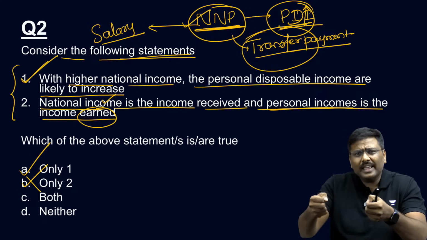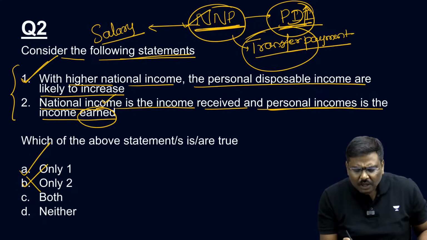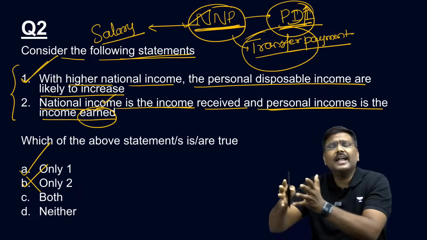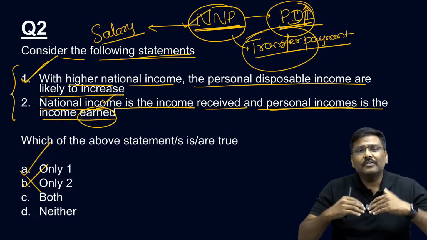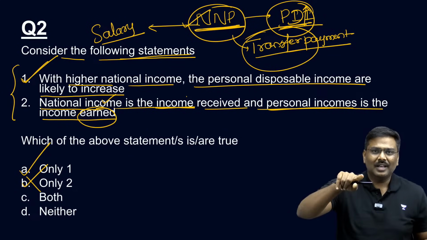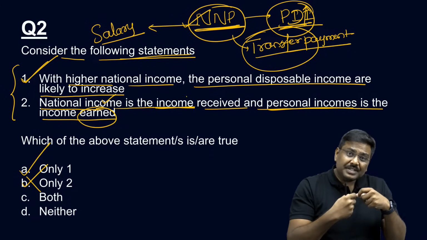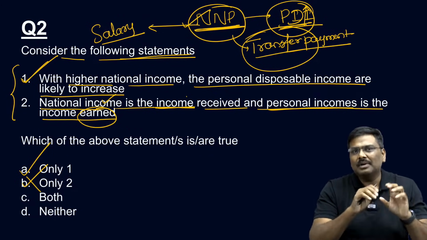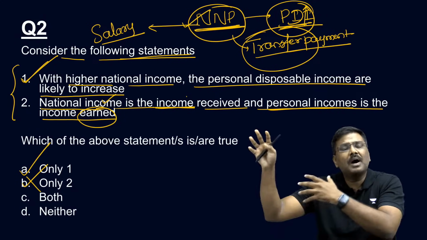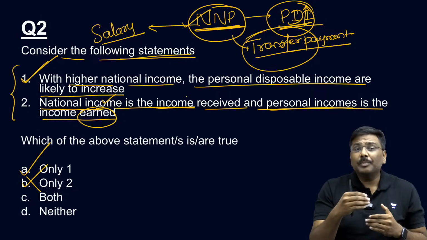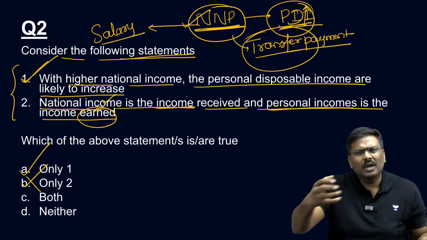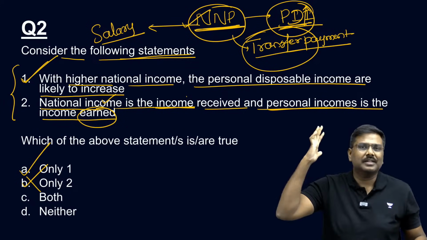Your salary you are earning is what? Right? You are earning 1 lakh rupees. But out of that, let's say government will take away the taxes. What you have left out, let's say 80,000 rupees, is your income received. So whenever you talk about income received, it will be lesser than the income earned. Why so? Government will impose corporate taxes, take away part of the corporate profits. Government will impose certain social security benefits which you will have to contribute. Again, it will take away from your salaries.